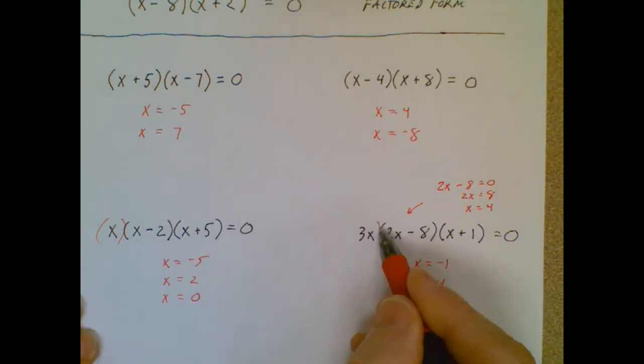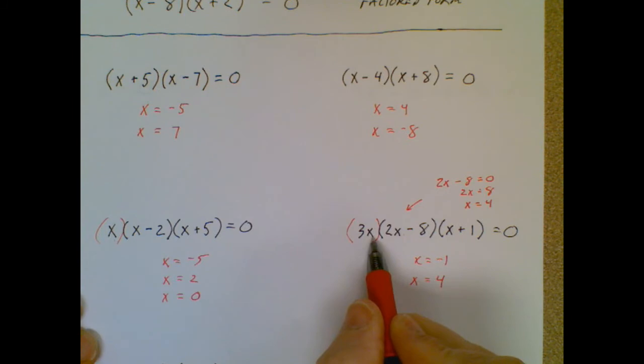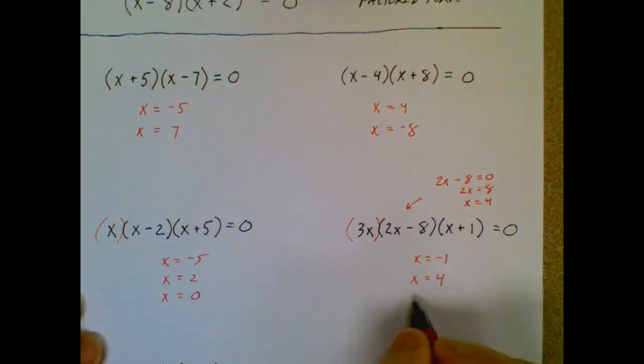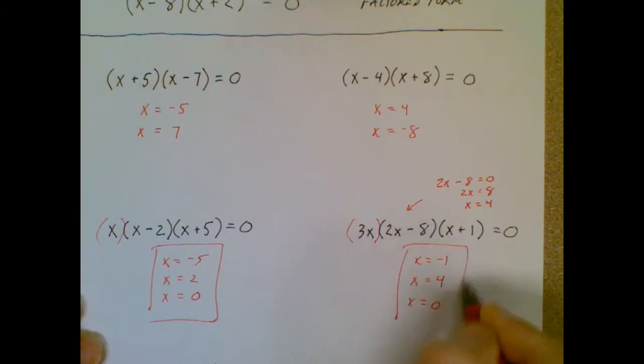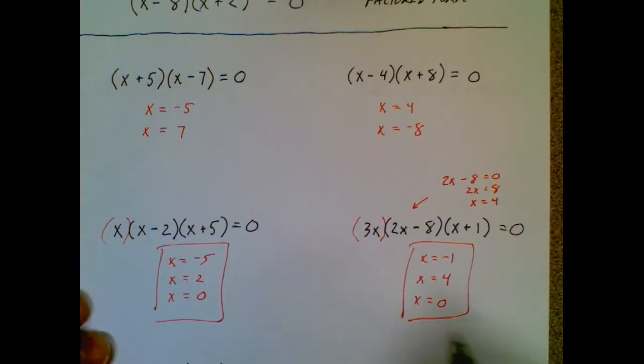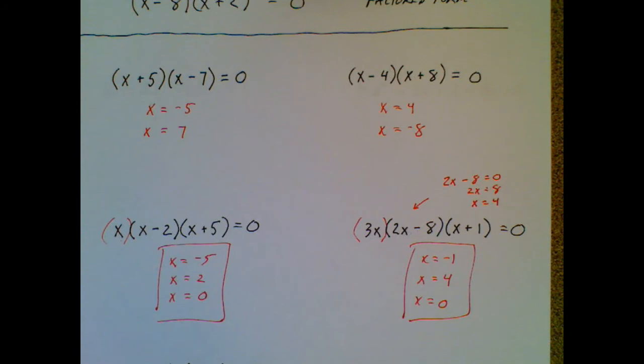Now I have a 3x outside here. I'll put a parentheses around there. What x value makes 3 times x equals 0? That's x equals 0. All right, so I've got those. We're going to do one more in factored form.